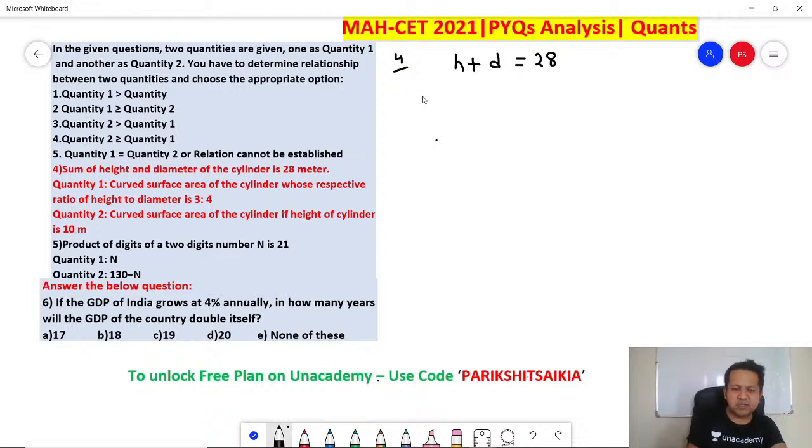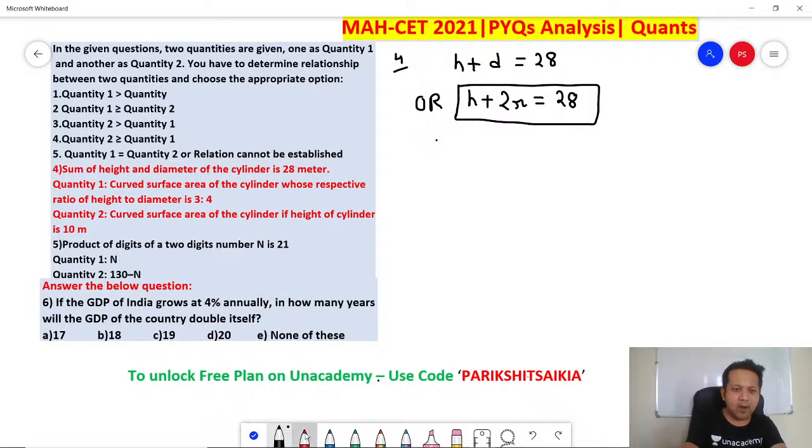So either you can take it like this, or you can also say the diameter is nothing but 2r, so height plus 2r is equal to 28. That's what is given to you. Okay, statement 1, quantity 1: the curved surface area of the cylinder whose respective ratio of height to diameter is 3:4.